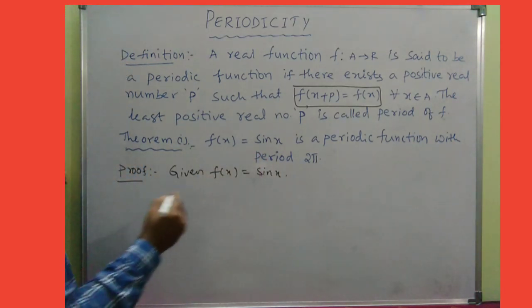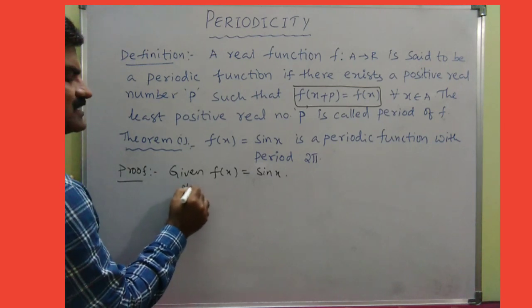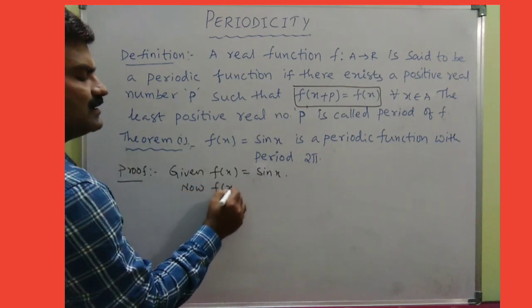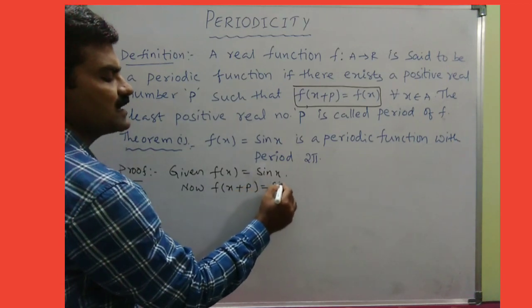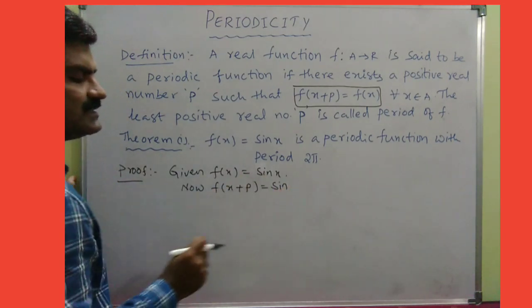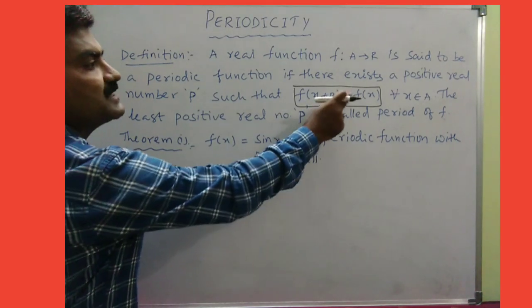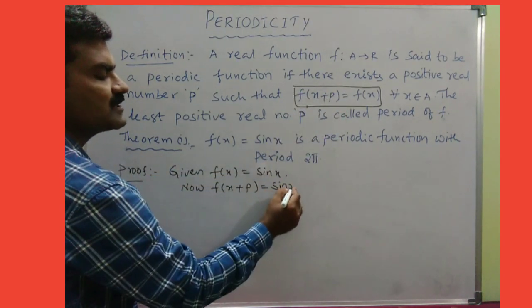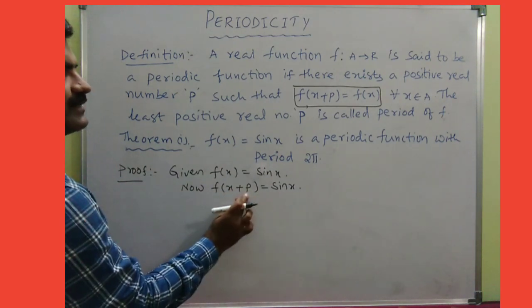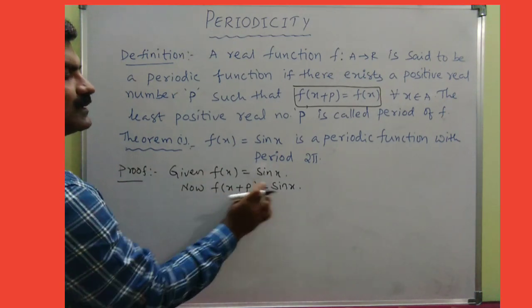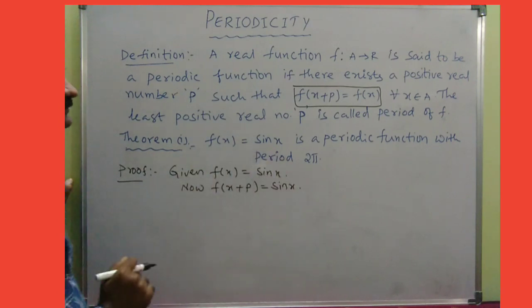Now we need to check that f of x plus p is nothing but sin x only. That is, f of x plus p must give the same original function, sin x. If it is true, then the least value of p is called that function's period.